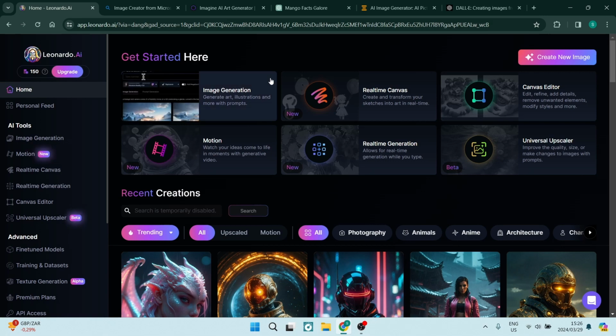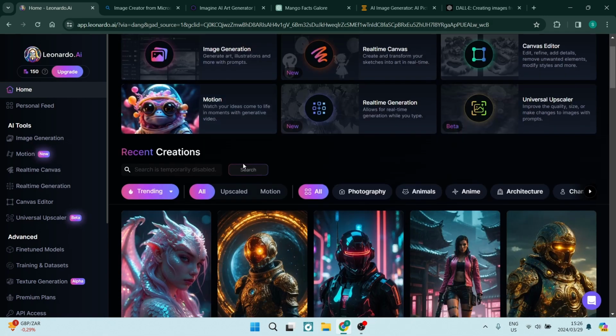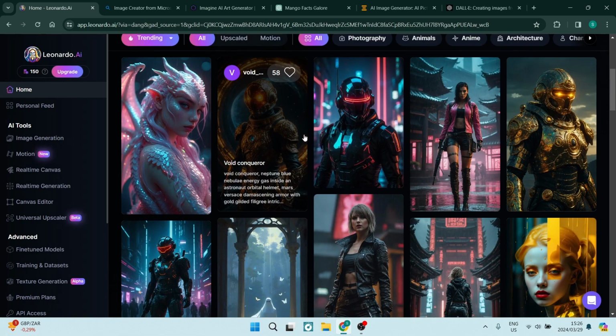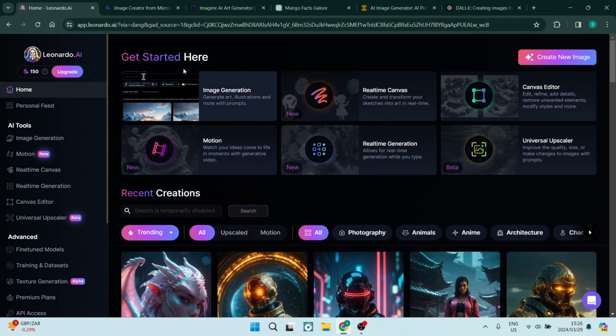Generative AI is a branch of artificial intelligence that focuses on creating new content such as images, text, music, and this is all based on patterns and data it has learned. In simple terms, it's like a creative AI that can generate new content on its own.